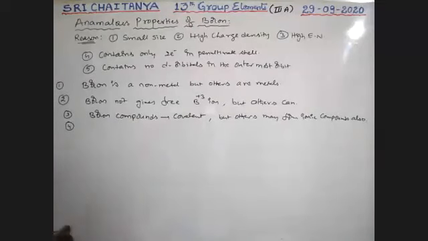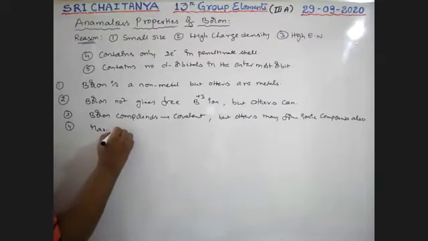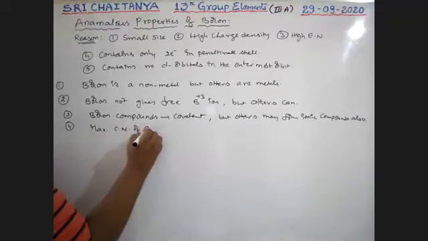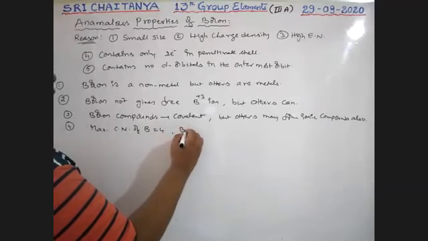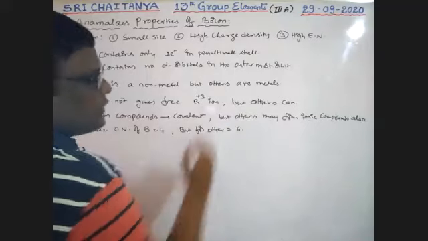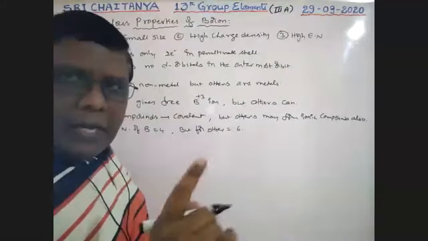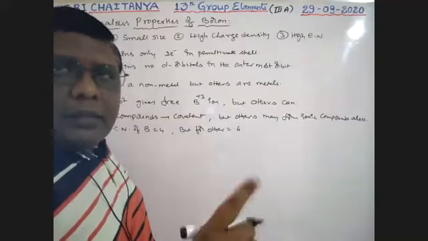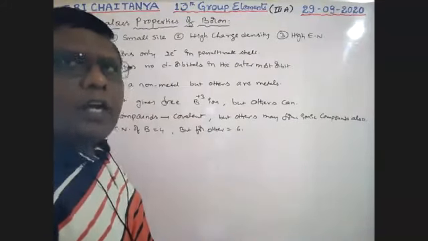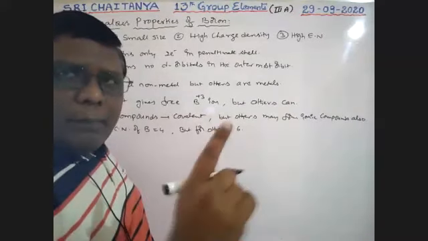Next point, the maximum coordination number of boron is equal to 4, but for others it is equal to 6. It is due to the absence of d orbitals in boron. Because of the absence of d orbitals, the maximum covalency or coordination number of boron in its complexes is 4, but for others it is 6.